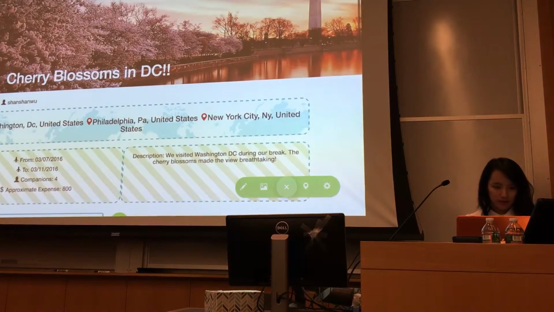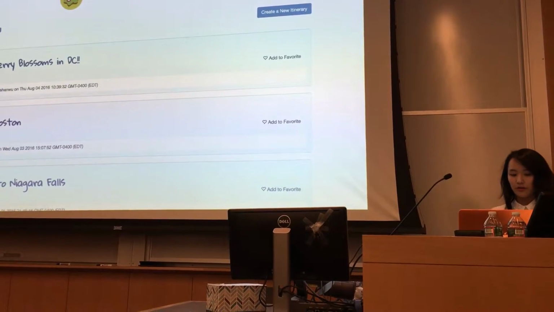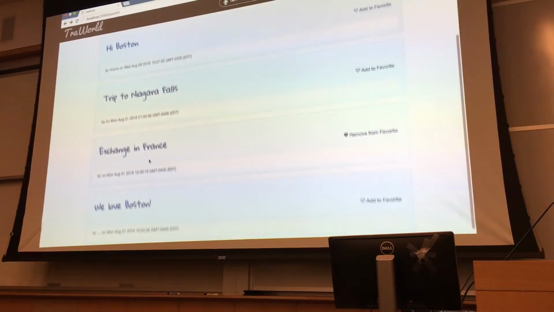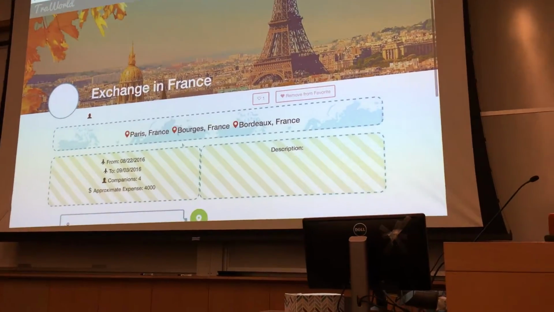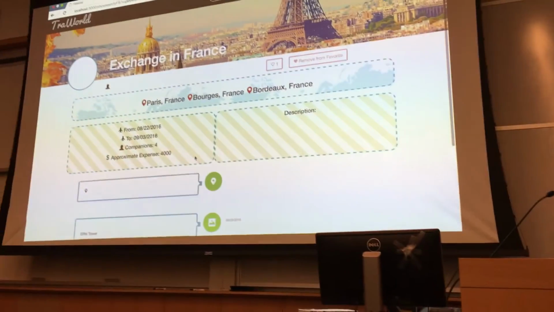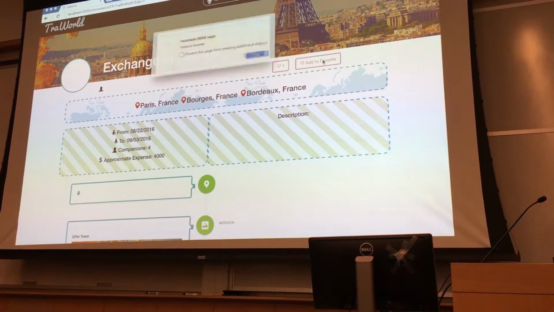And so if you go back to the search page, we also have the author of the page. If the page does not belong to you, for example, something like this, you will not be able to edit any of the features right on the page, so it's a different user interface. And all you can do is add it to your favorite, remove it.